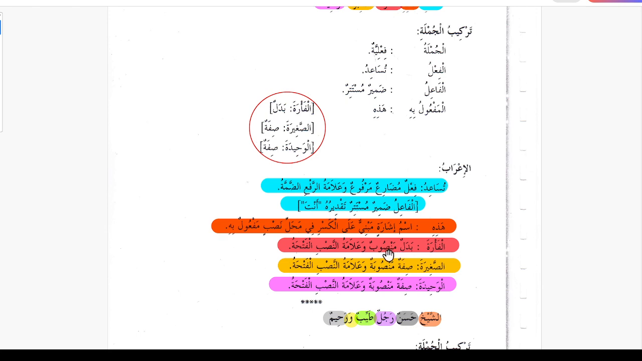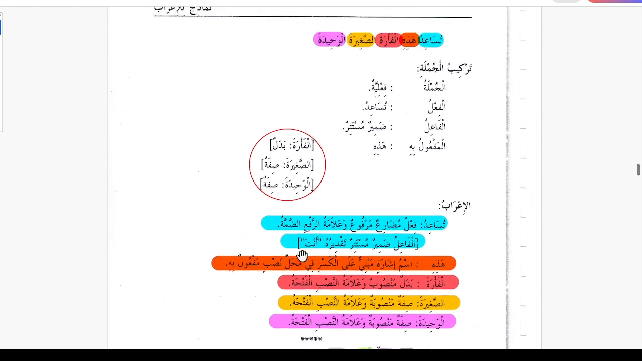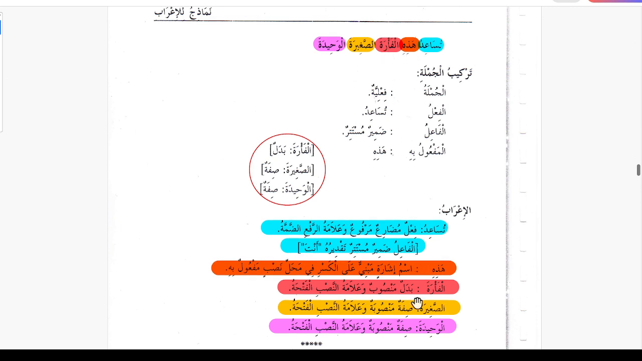Al-fara badlun mansubun wa alamatun nasbi al-fata. And al-fara is the badal for this. As-sagira sifatun mansubatun wa alamatun nasbi al-fata. So this is the sifa of this mawsuf, so it has the same properties, like proper noun, singular, feminine. It's following all the properties. And al-wahida is sifatun mansubatun wa alamatun nasbi al-fata, has the same. So we have two sifa, sifa number 1, sifa number 2.